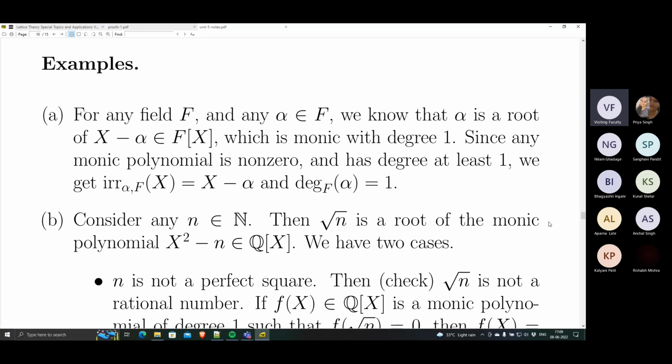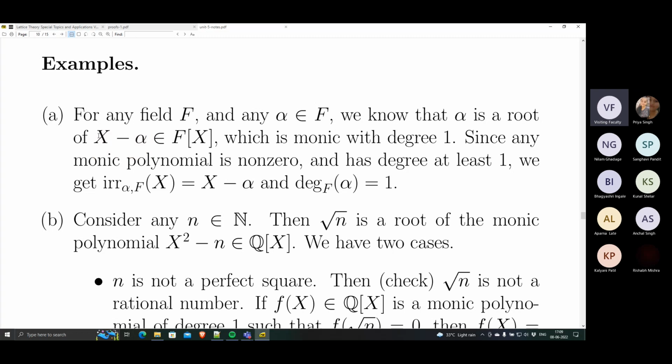So let's now look at some examples, more or less the ones that we just saw. Let us also compute the minimal polynomial and the degree. For any field F, any alpha in F itself is trivially an algebraic element. It is a root of the polynomial x minus alpha. A non-zero monic polynomial must have degree at least 1, so this linear polynomial of degree 1 must be the minimal polynomial.